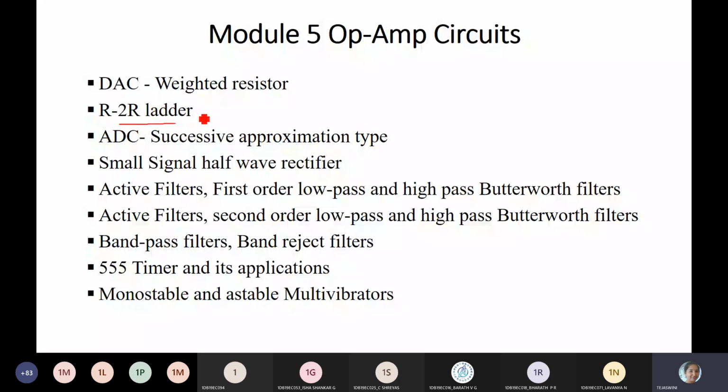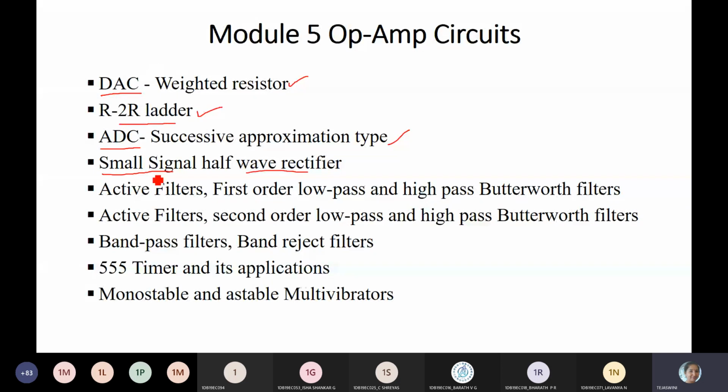And vice versa, for analog to digital conversion, only one technique is prescribed in your syllabus. It is the successive approximation type, and we are going to study rectifiers. It is a precision rectifier, I can say. It is not a normal rectifier. It is an op-amp based rectifier. These are all our op-amp based circuits, so small signal half wave rectifier.